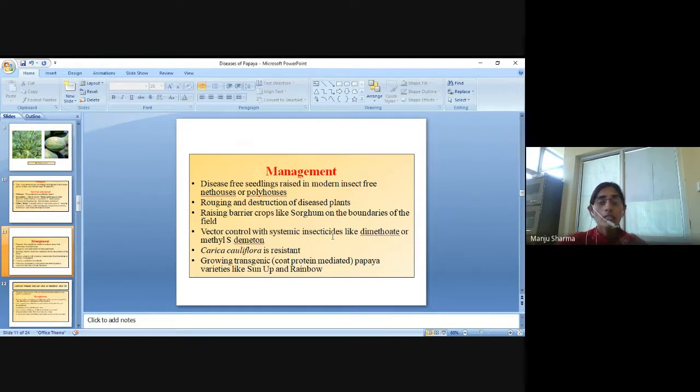Growing transgenic, that is coat protein mediated papaya varieties like SunUp and Rainbow. By this we can manage the disease.